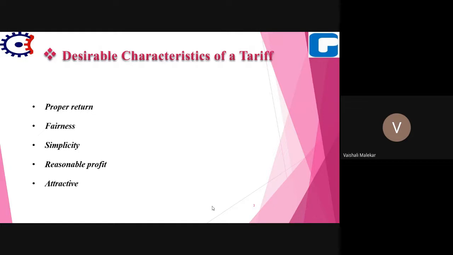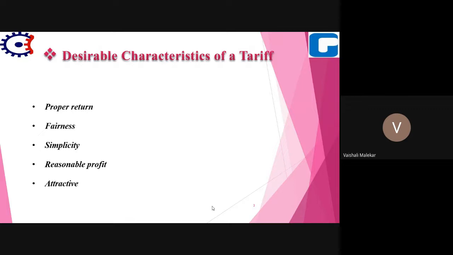Means big consumers should be charged at low rate. If the consumers are using more electricity, they should be charged at low rate. And if the consumers are using less electrical energy, they should be charged at high rate. This is because the increased energy consumption spreads the fixed charge over a greater number of units, and that's why it reduces the overall cost of producing electrical energy.